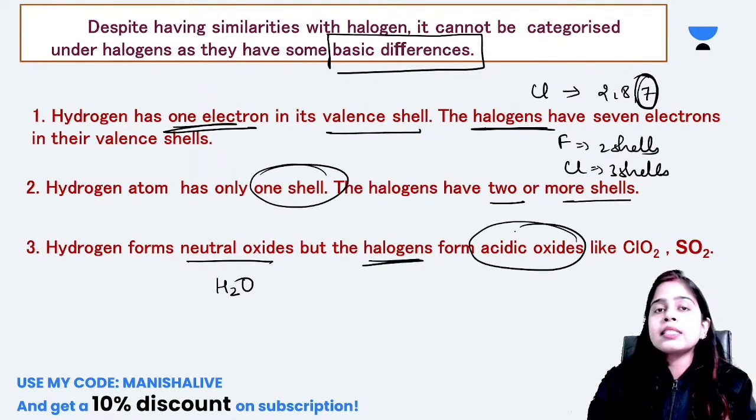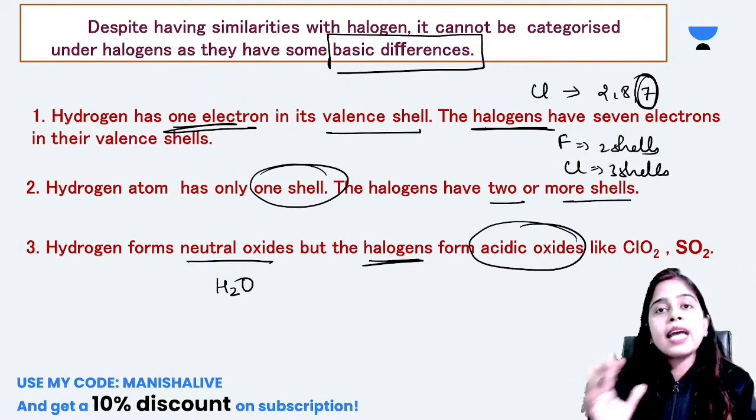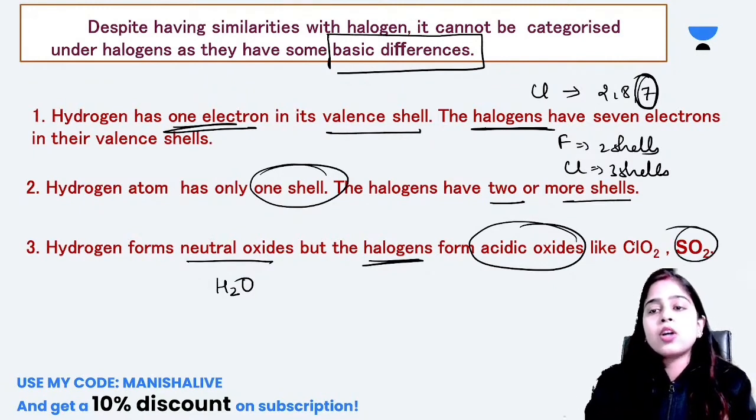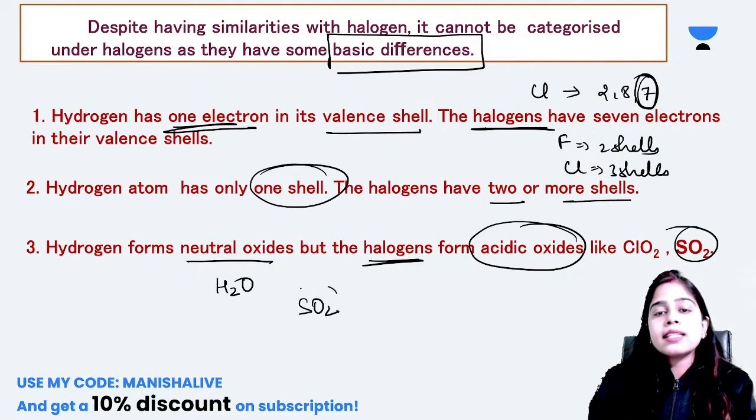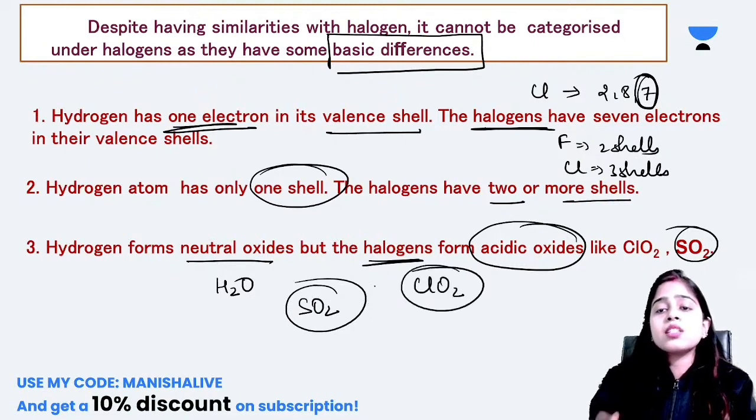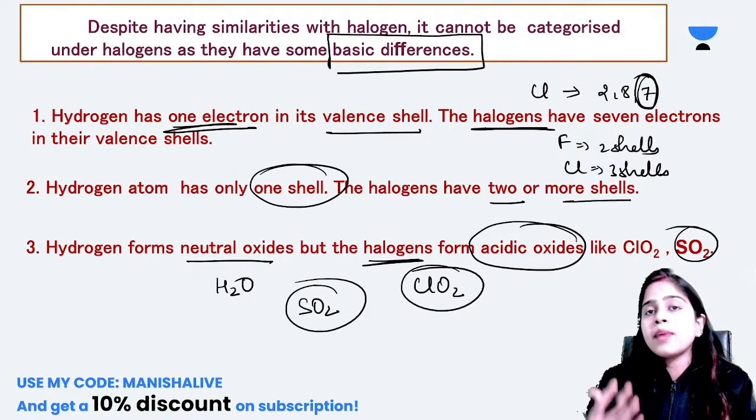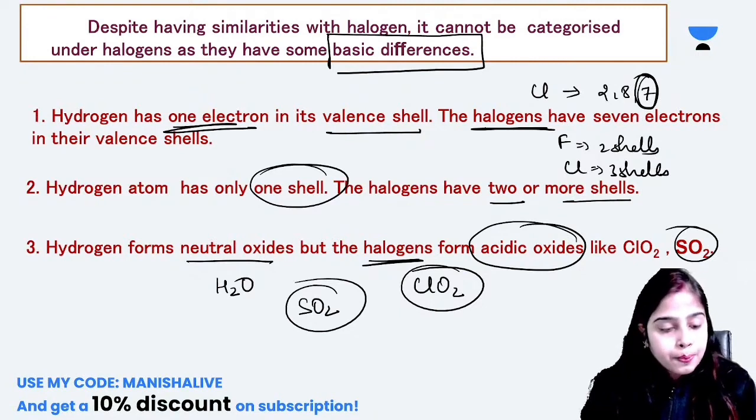You must know that non-metallic oxides are acidic in nature. For example, sulfur dioxide, SO2, is an acidic oxide of a non-metal, and ClO2 is also an acidic oxide. So hydrogen generally forms neutral oxides, but non-metallic oxides, or the halogens, form acidic oxides. Their oxides are acidic in nature.